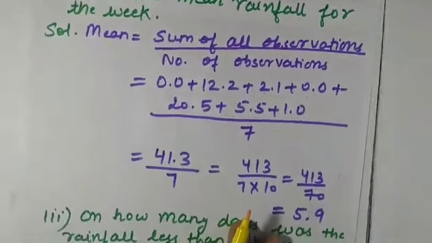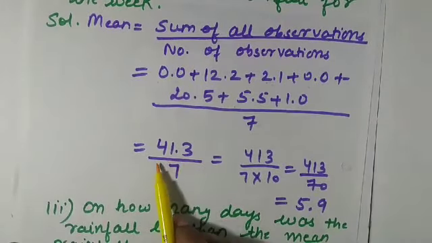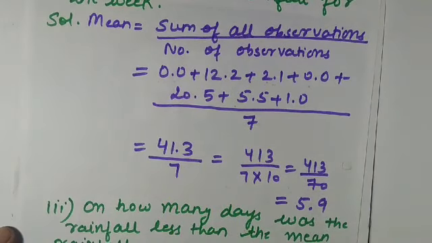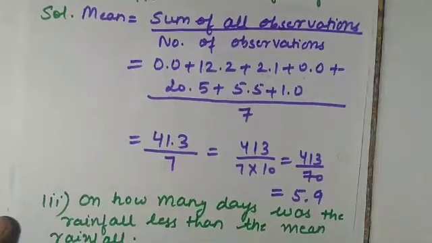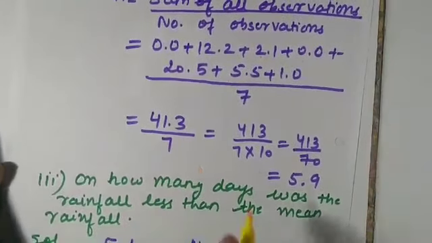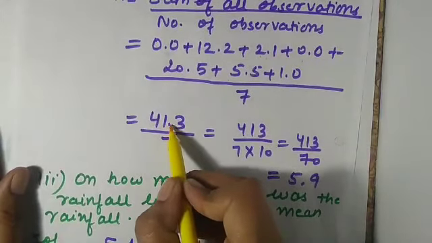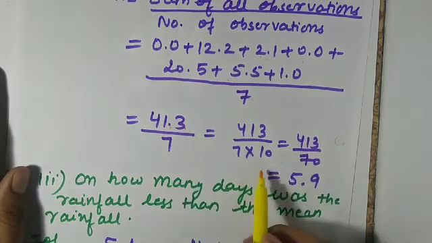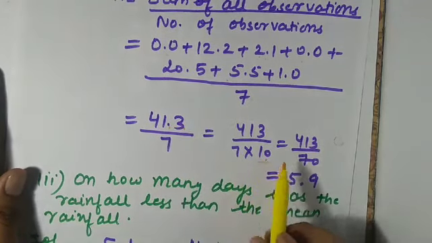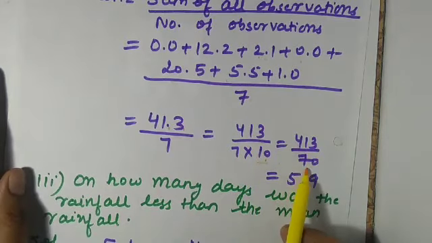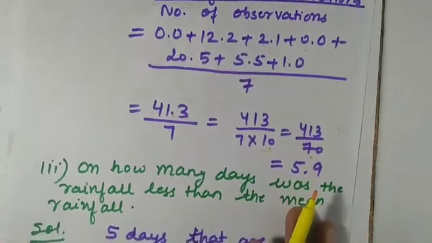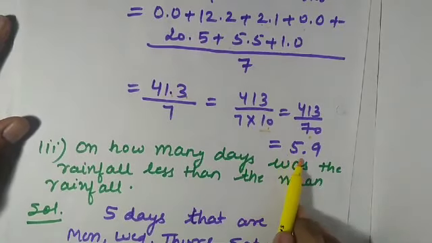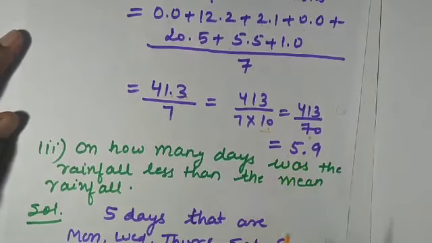Now on adding them I will get 41.3, and there are 7 days because the data is for 1 week. So we have to divide it by 7. On solving it, first I have removed the decimal. The decimal is in the numerator. I have 1 digit after the decimal, so I have to divide by 10. So it will be 413 over 70, and on dividing I will get 5.9. So this is the mean rainfall of the week.